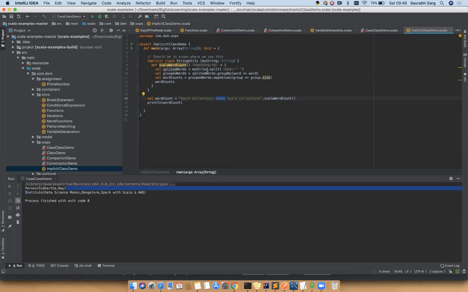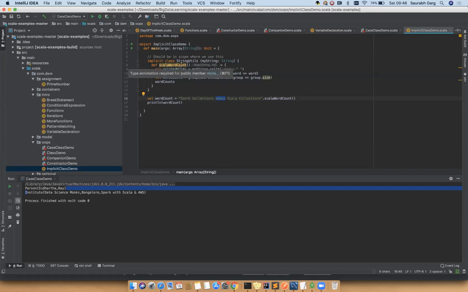Whatever functions I define inside that will by default be available to the String class. Just like if you compare the RDD and pair RDD. The moment you convert your RDD to an RDD of key value pairs, a whole bunch of aggregateByKey and reduceByKey functions become available to your RDD. How? Because they have implicitly done all these conversions. No magic is happening. Same thing here.